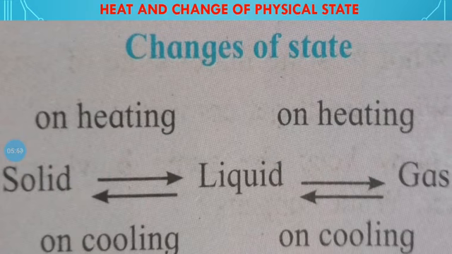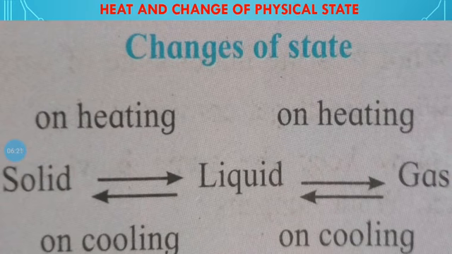With the help of this, you can observe what exactly is meant by change of state. See the picture present on the screen. There is a substance. Initially the substance is in solid state. On heating, this solid is converted into liquid.